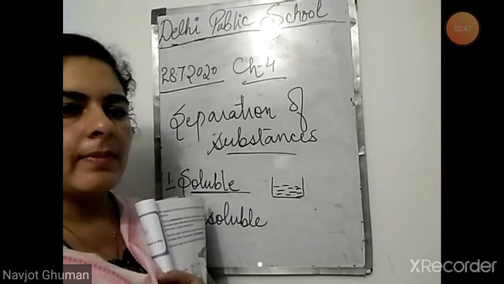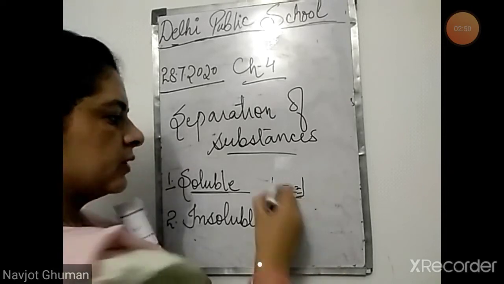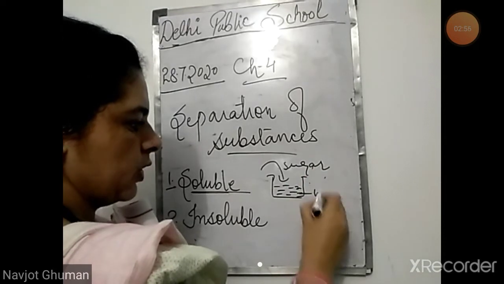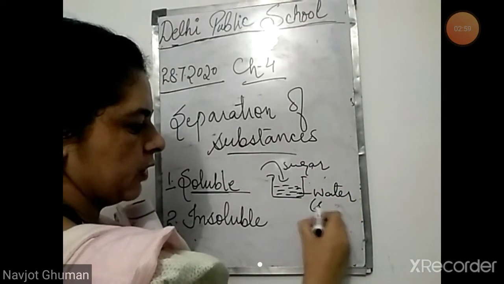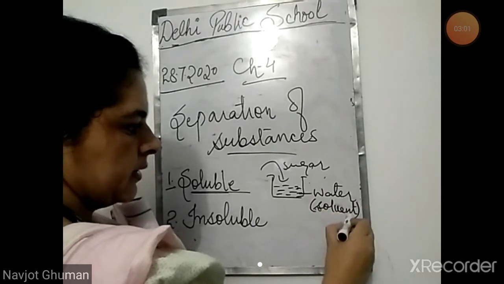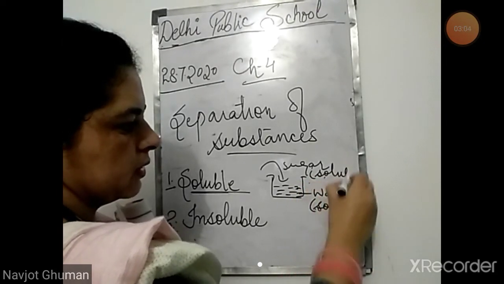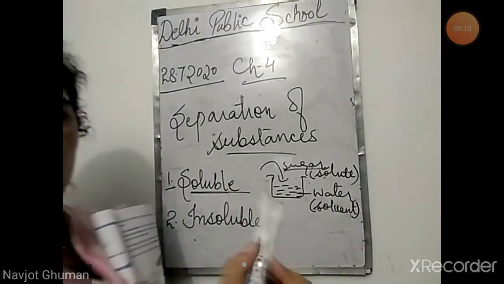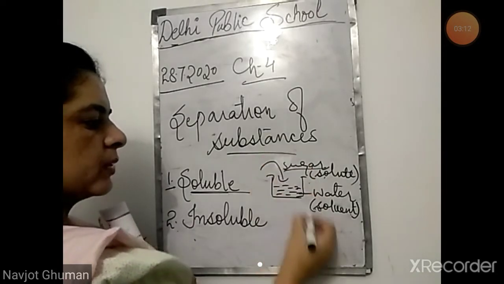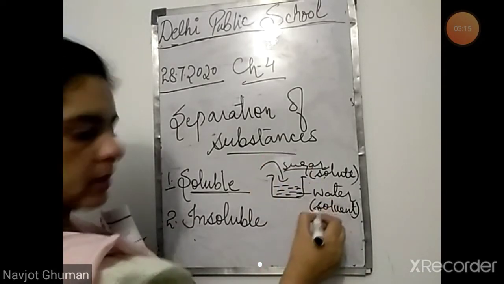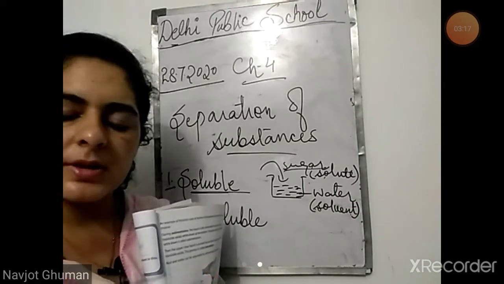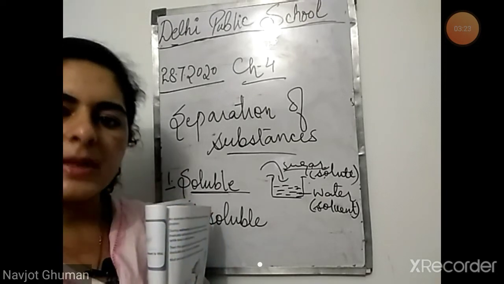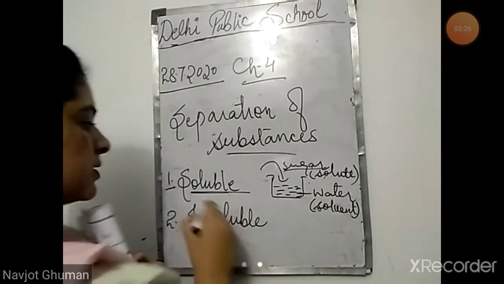For example, we made sugar solution. Sugar solution is made by adding sugar in water. Here water is the solvent and sugar is the solute. Now, sugar is a soluble substance. How is it a soluble substance? Because when you add sugar in water, it completely dissolves in water. You cannot see sugar separately in water because it gets mixed with the water completely. So those are called soluble substances.